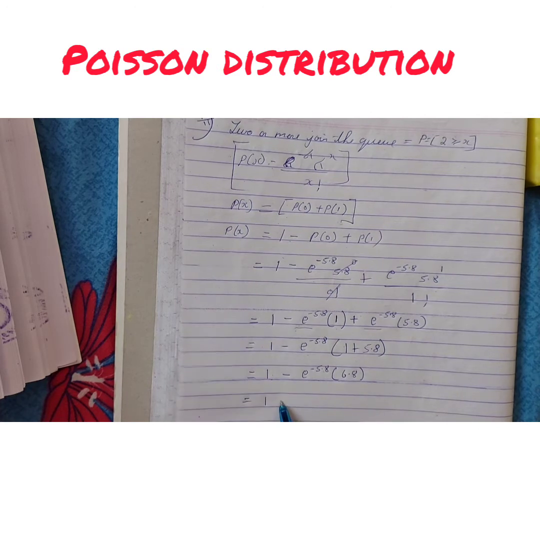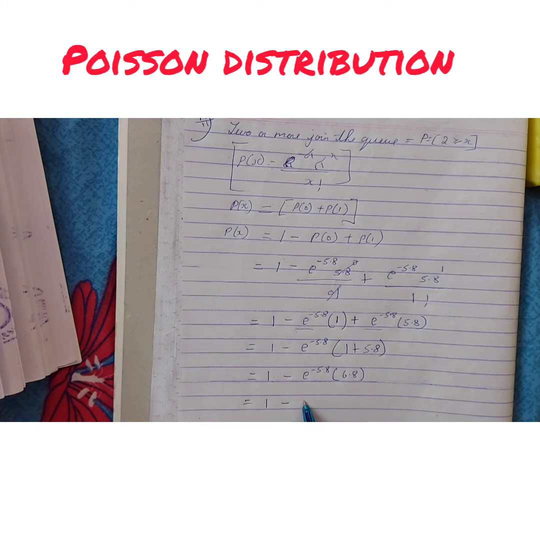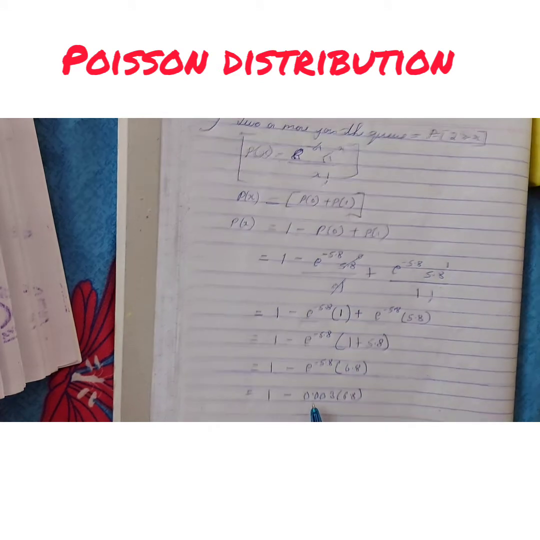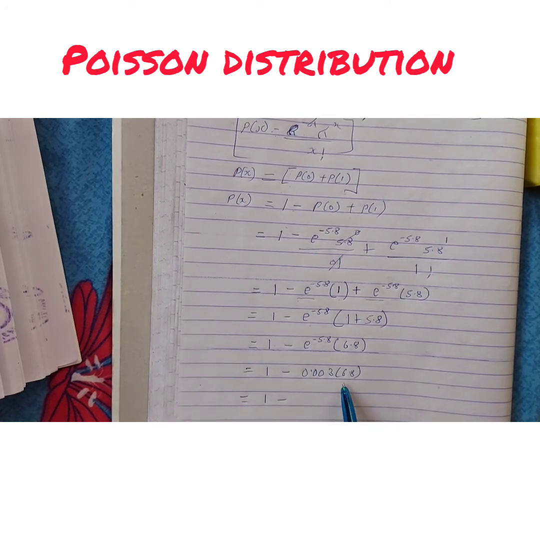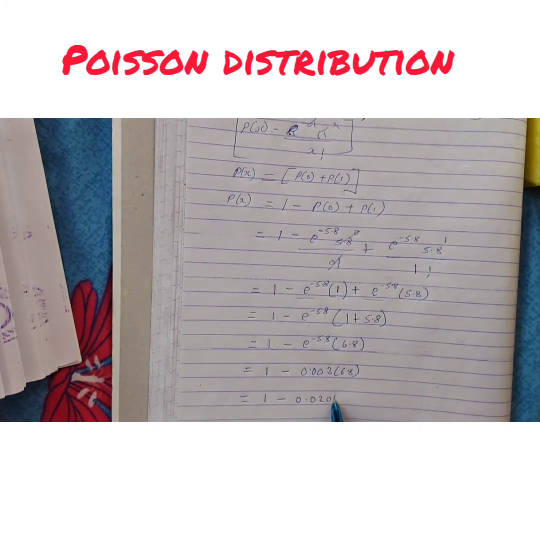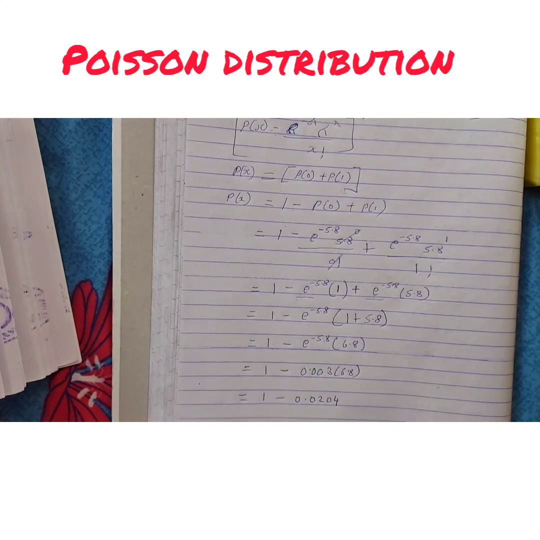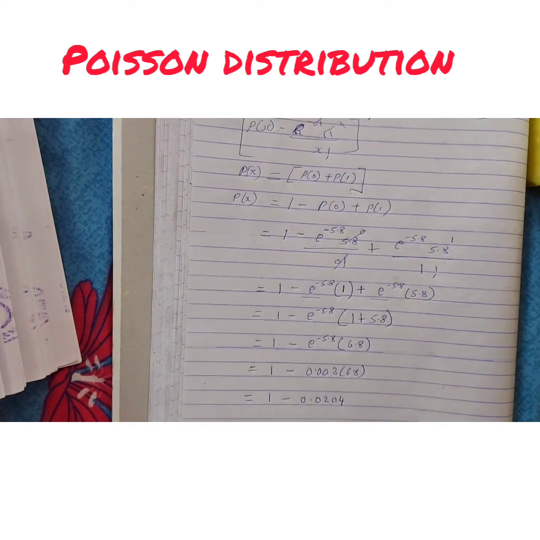Now 1 minus, in the table, e^-5.8. What was the value I have seen in the table already? It was 0.003. You multiply it by 6.8. Okay, how did I get this 0.003? I saw it in the table. Then it is equal to 1 minus 6.8 into 0.003. My answer will come around 0.0204. So 1 minus this, if you do it, will come to 0.9796. So this is my answer to the second one.